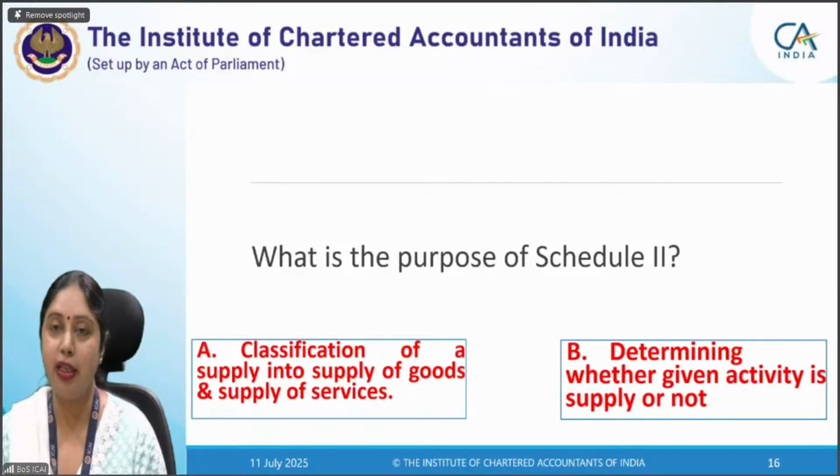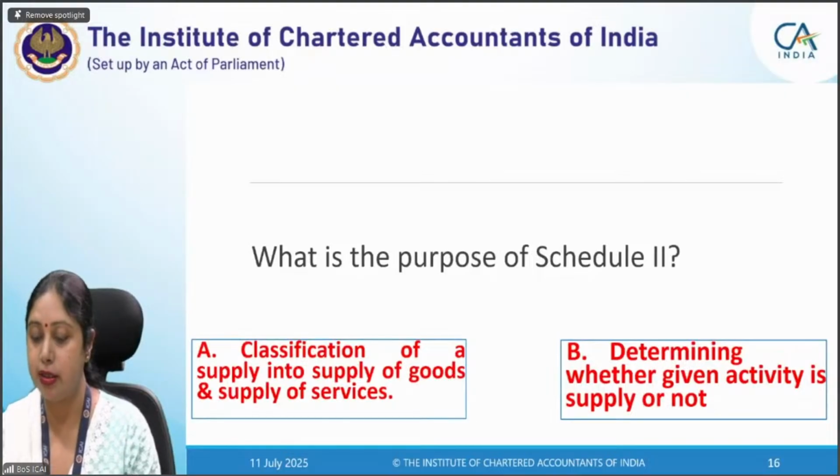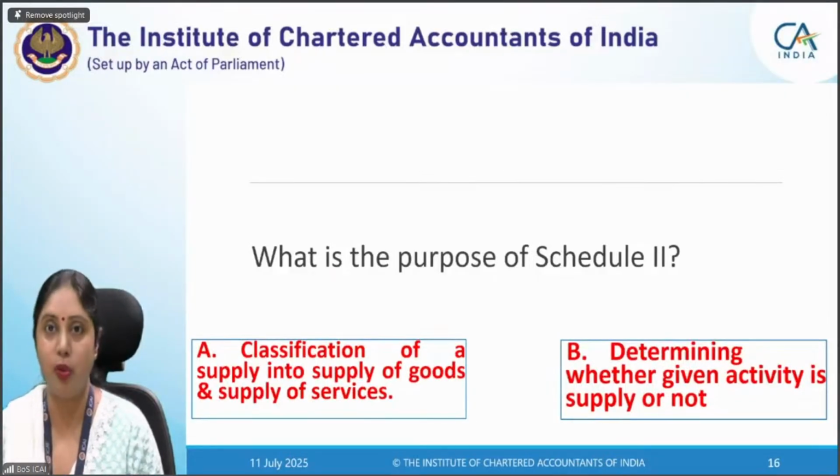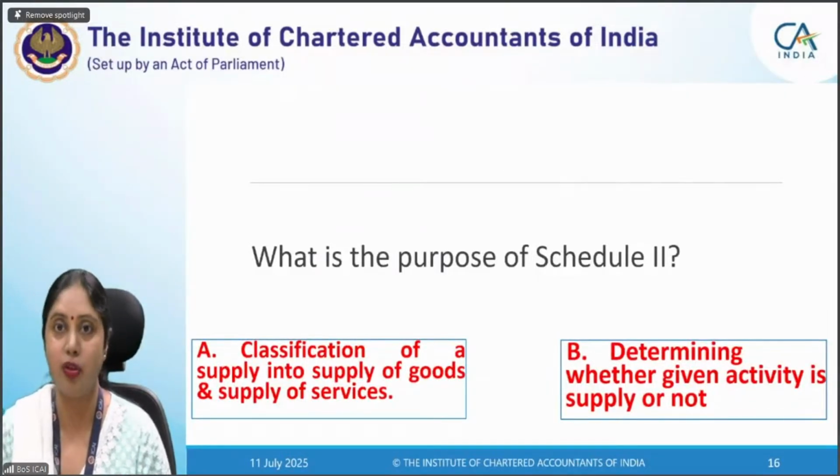Classification of a supply into supply of goods or supply of services, or determining whether an activity is supply or not. ये supply की definition में schedule 2 की बात की जाती है. Schedule 2 is there in the definition of supply. What is the purpose of schedule 2?